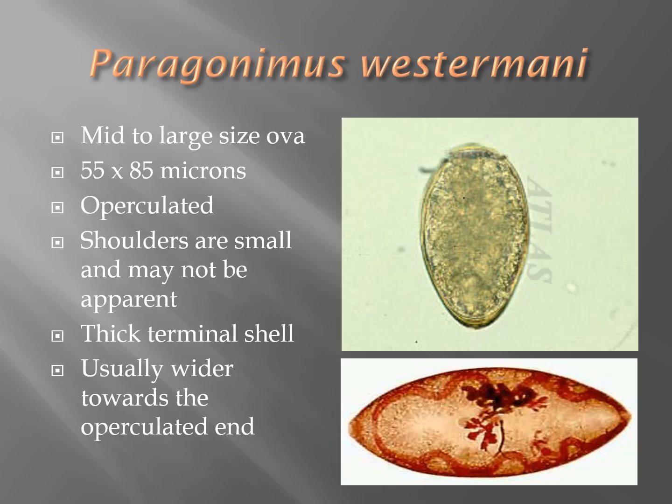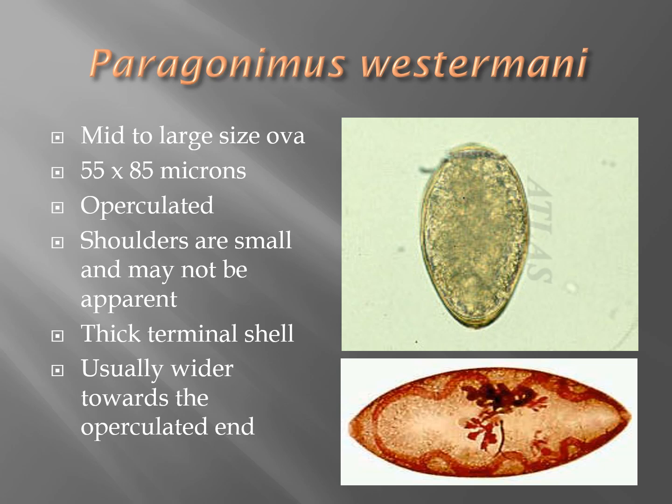Paragonimus westermanni has a mid to large size ova. It is usually about 48 to 60 microns in diameter and about 80 to 100 microns in length. It is operculated, and the shoulders are small and may not be very apparent. It has a thick terminal shell, and that's one way you can differentiate it from Diphyllobothrium latum, which is a tapeworm. The ova of Diphyllobothrium latum and Paragonimus westermanni are very similar, but Paragonimus westermanni has a thick terminal shell. It's usually wider towards the operculated end, and you can see that in the image on the right.